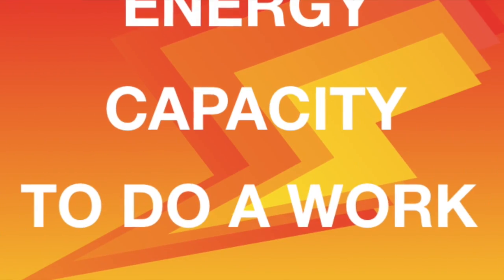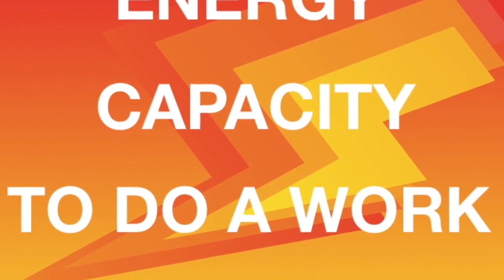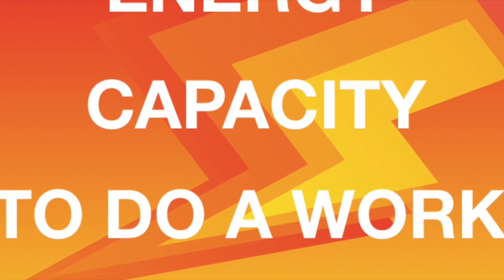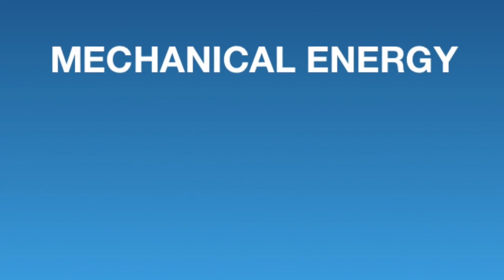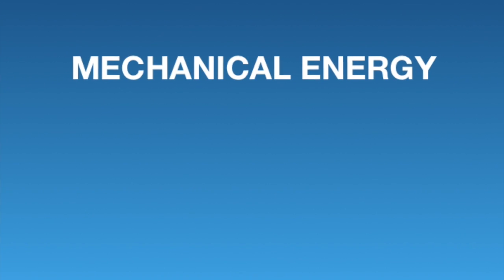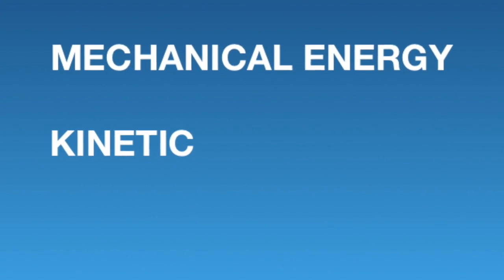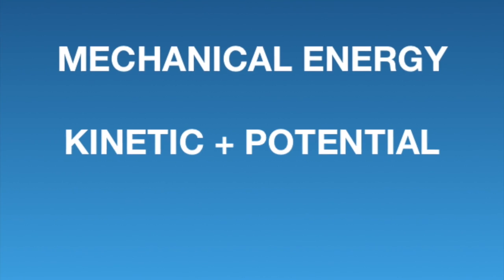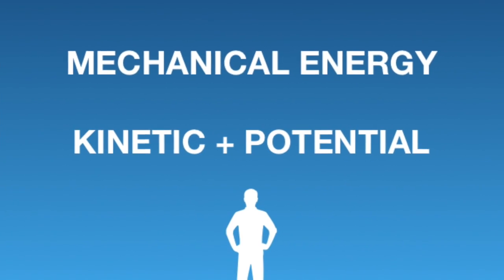For understanding this better, we have to know what is energy and the mechanical energy. Energy is defined as the capacity to do or perform a work. But what is the mechanical energy? The mechanical energy is the addition of the kinetic energy and the potential energy that a body possesses at a determined position. Now we know that the addition of the kinetic and the potential energy is equal to mechanical energy, but we have to know what is each one of those.